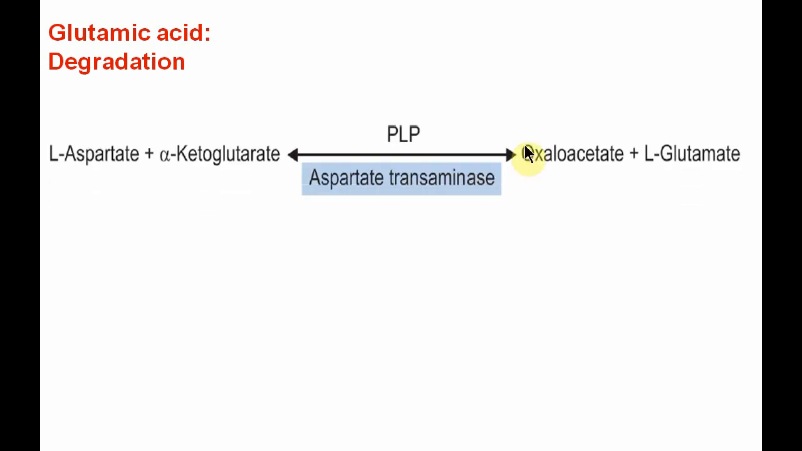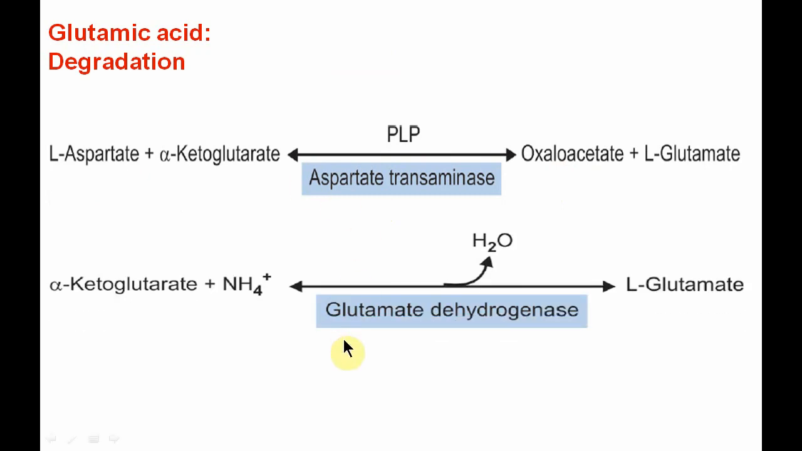Now glutamic acid degradation. As the transamination reaction is reversible, glutamate combined with oxaloacetate by aspartate transaminase will form alpha ketoglutarate and aspartic acid. This is the first reaction. Another is glutamate dehydrogenase, the same reaction by which glutamate is formed from alpha ketoglutarate and ammonia. If NADH is available, glutamate is converted back to alpha ketoglutarate and ammonia is liberated.